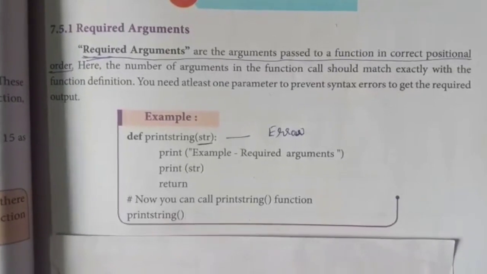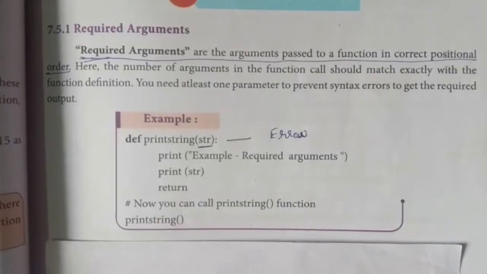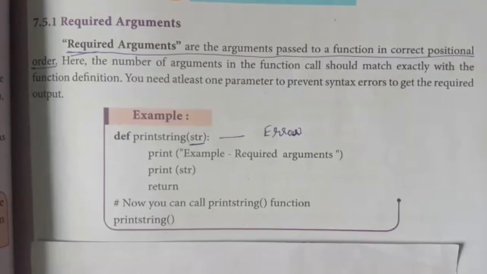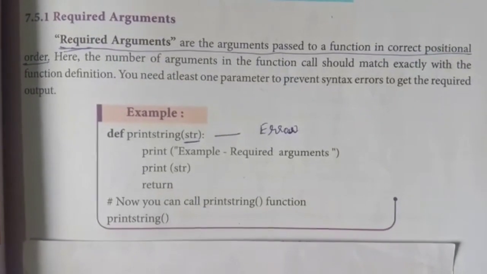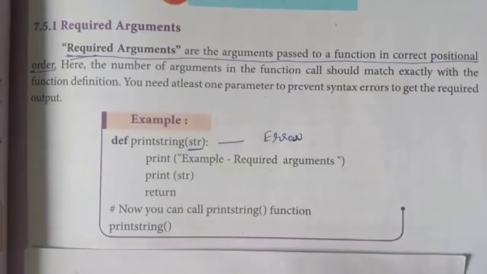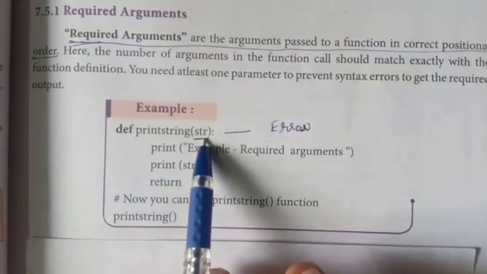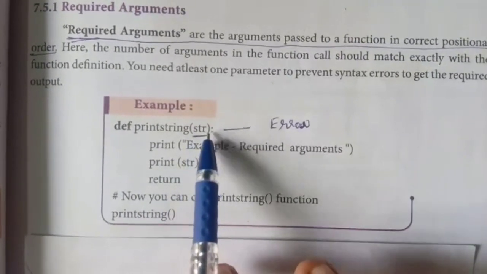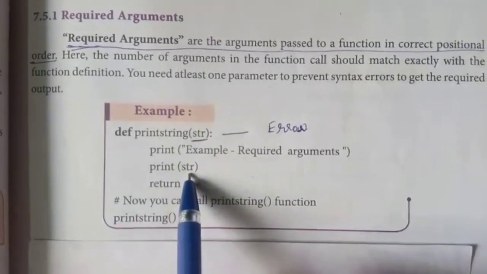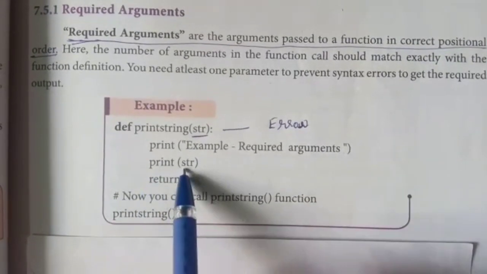First one is the required argument. Required arguments are the arguments passed to a function in correct positional order. That is, what is required, that value has to be given correctly. If it is not given, you will get a syntax error. See this example, def print string. So this is the function and within the bracket it is given as str. str is the name of the variable. It is given as print example required argument, print str.